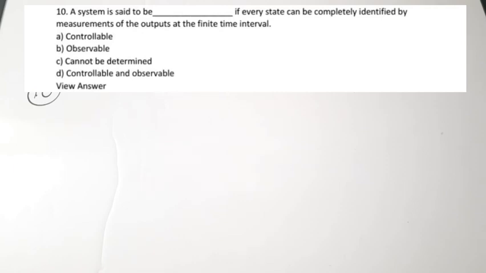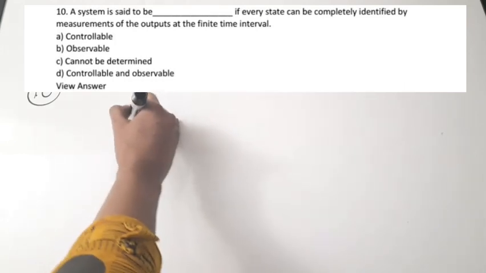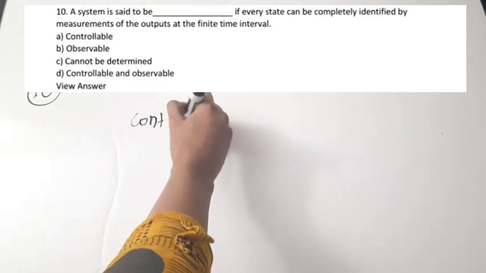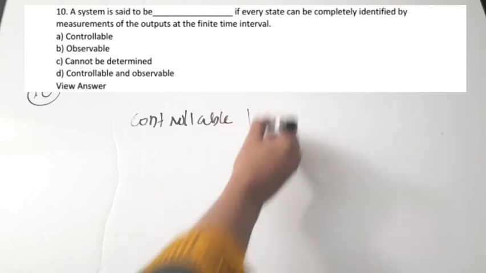The 10th question is, a system is said to be dash if every state can be completely identified by measurements of the outputs in a finite interval. If we can clearly understand, identify and study every state of a system, it is called an observable system. So these are the two definitions, controllable and observable.